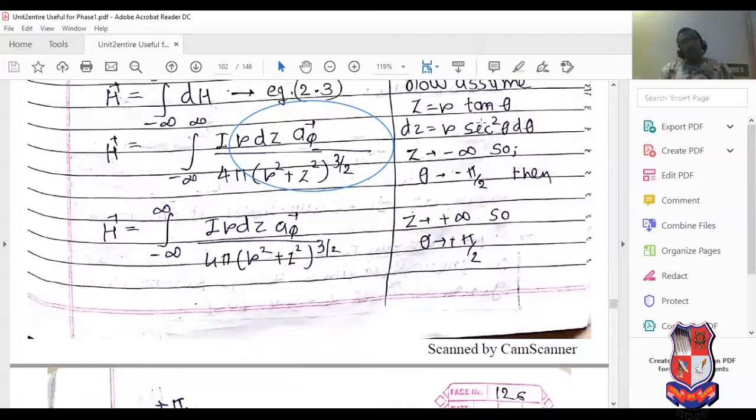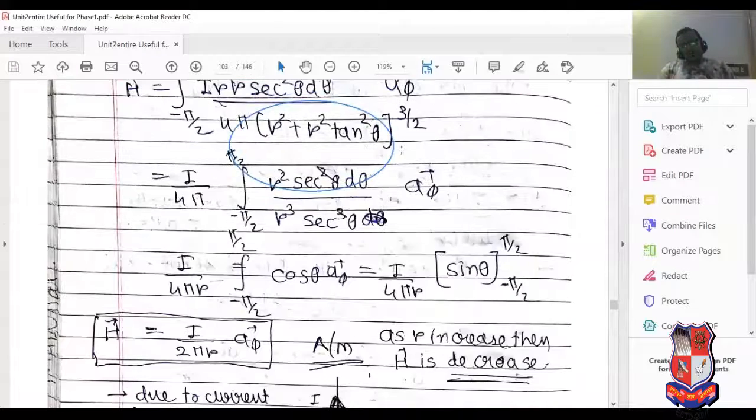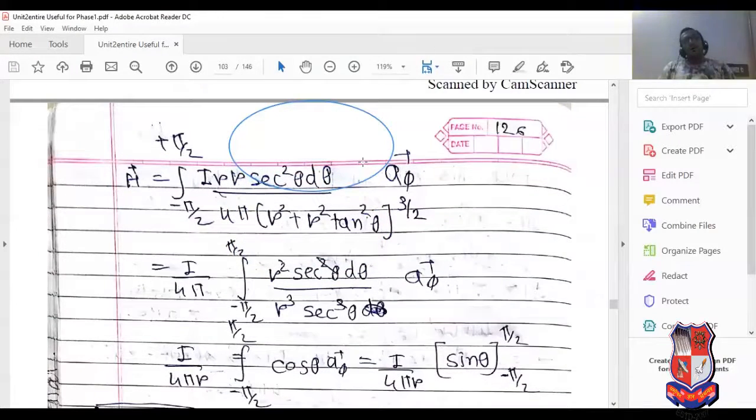See this value, I have also solved here. When z tends to minus infinity, theta tends to minus pi by 2, because tan inverse of minus infinity equals minus pi by 2. Now z equal to plus infinity, so tan theta equals plus infinity, so theta is plus pi by 2. So the limits are minus pi by 2 to plus pi by 2.